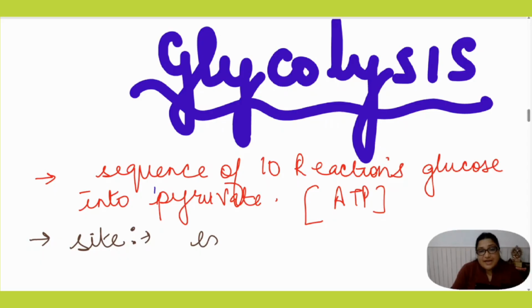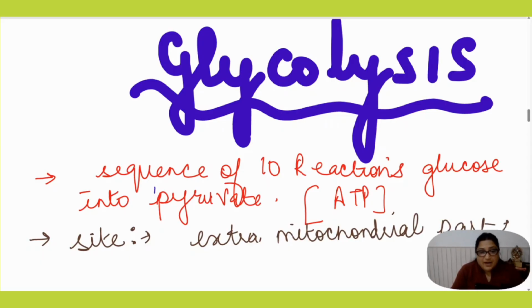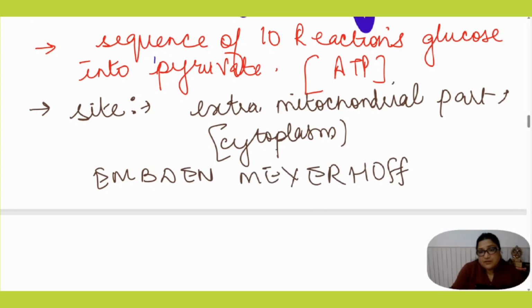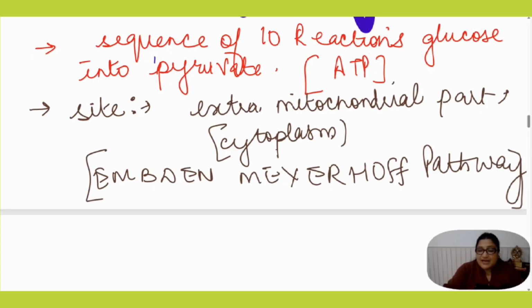The site for glycolysis is the extra mitochondrial part of the cell. Extra mitochondrial part means it is the cytoplasm. And being discovered by Embden-Meyerhof, this pathway is also known as the Embden-Meyerhof pathway. For each and every step of glycolysis, there are enzymes.